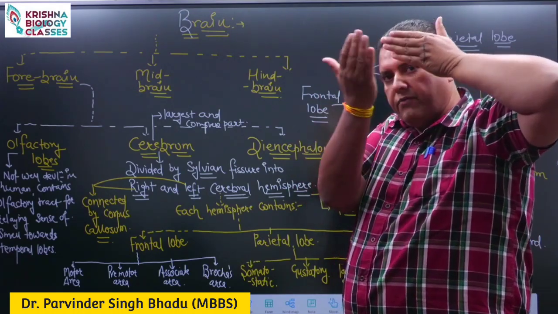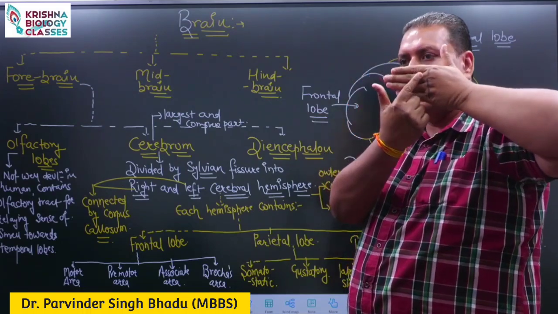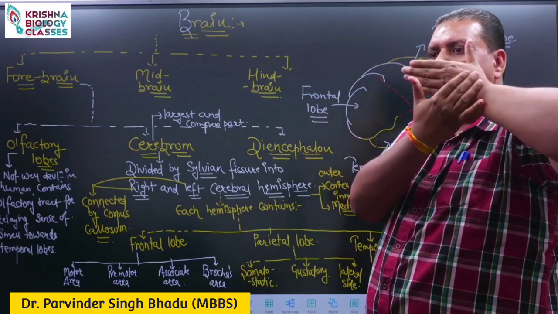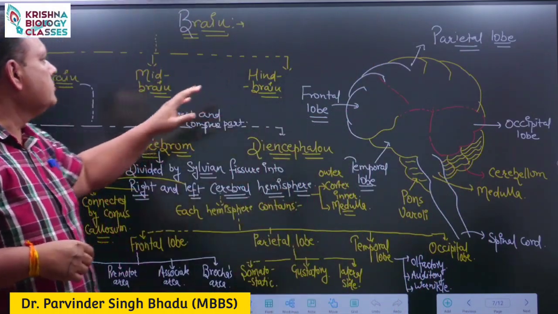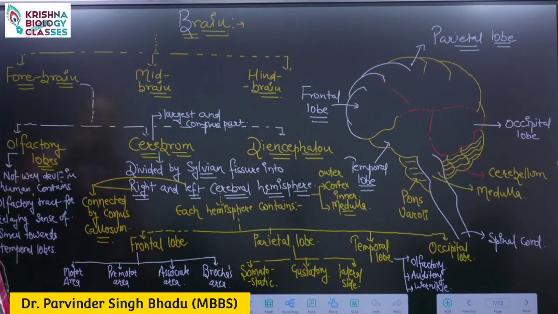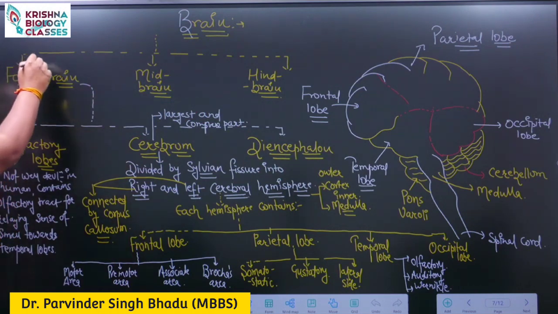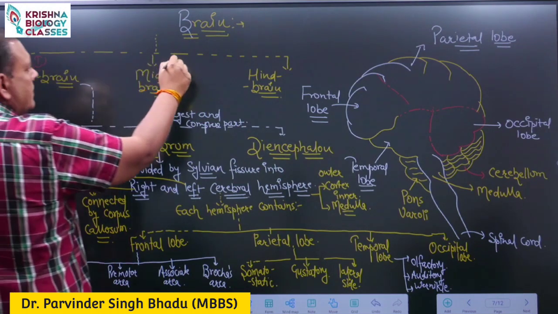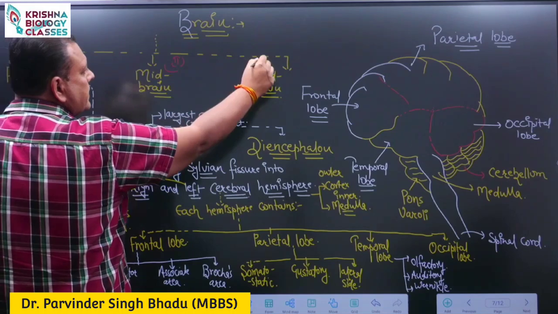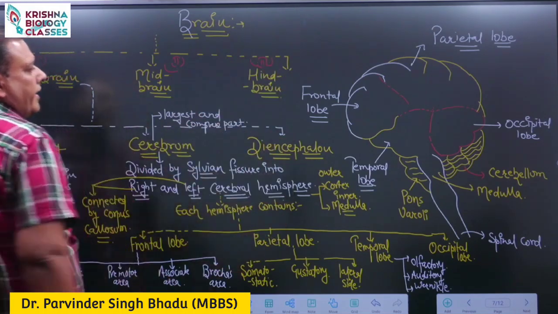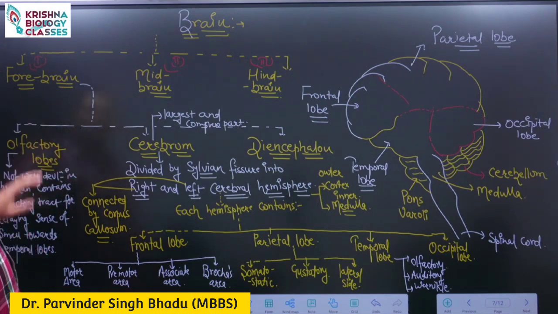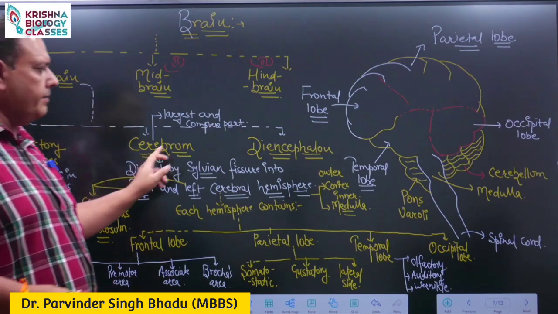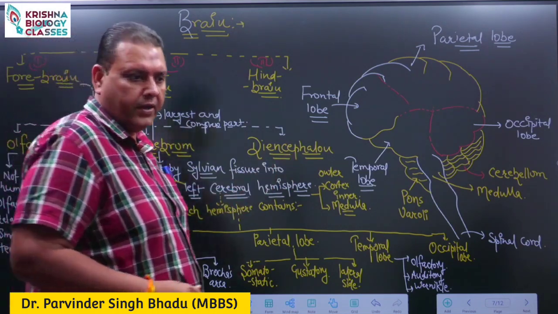The part in front of the line is forebrain, the line itself is midbrain, and the part present behind the line is named hindbrain. So my brain is mainly divided into three parts: forebrain, midbrain and hindbrain. Now, the forebrain is further divided into three regions: olfactory lobes, cerebrum and diencephalon.